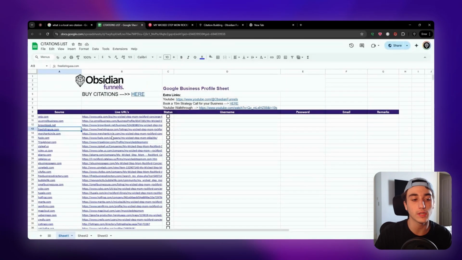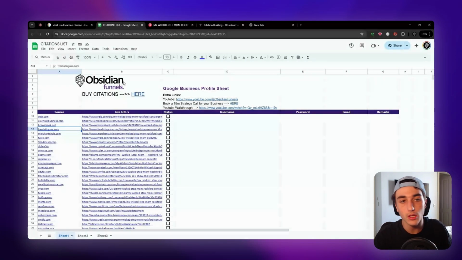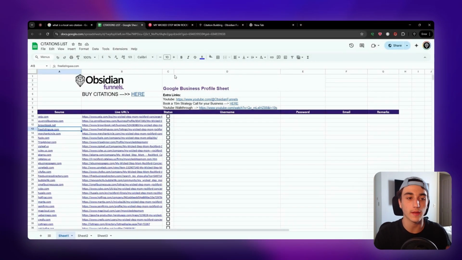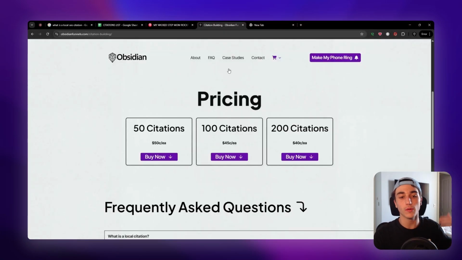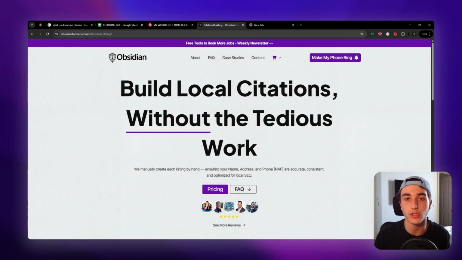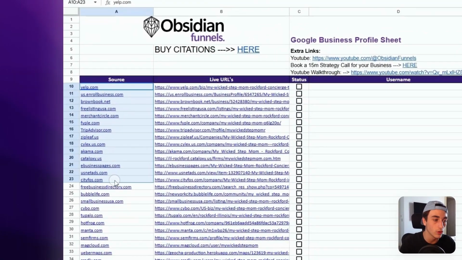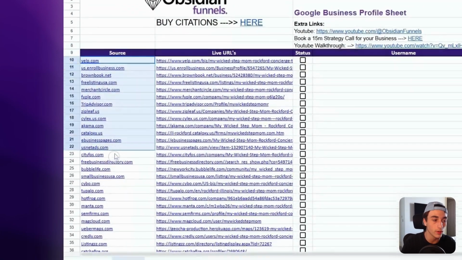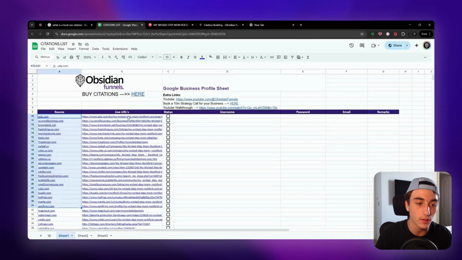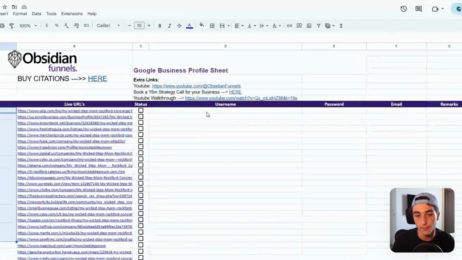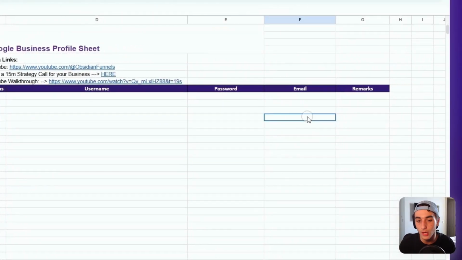So you actually would get this list. A lot of the time people ask us how they can build citations, and usually we tell them how to do it and they would rather us do it for them. So we actually have a service where we can build citations for you. And this is an example list of what we'd give you back. It would be all of the sources of the citations we built, the live URLs, the status, and then the username, password, email, and stuff like that.